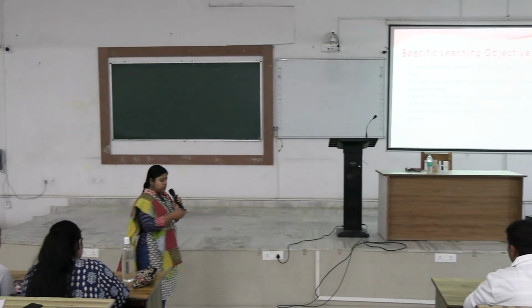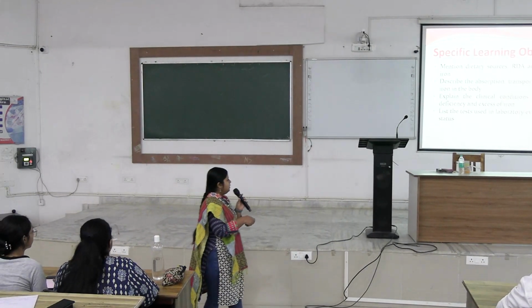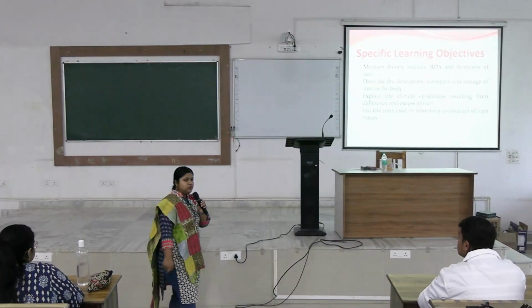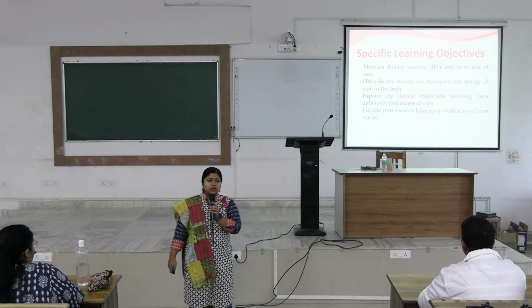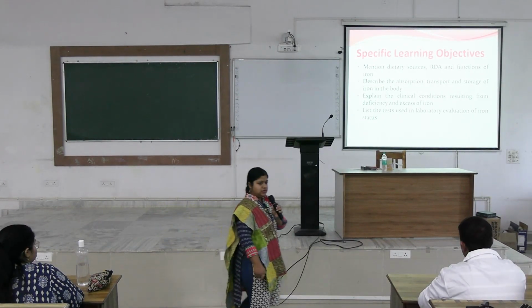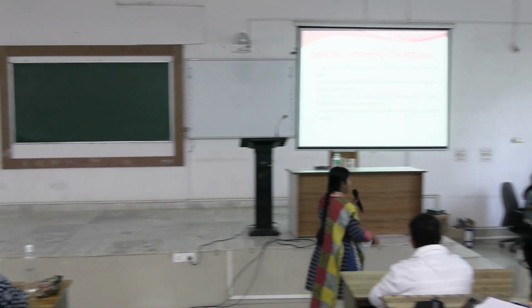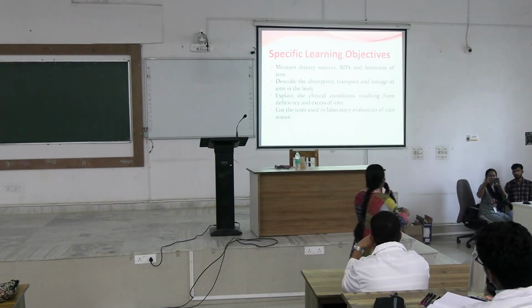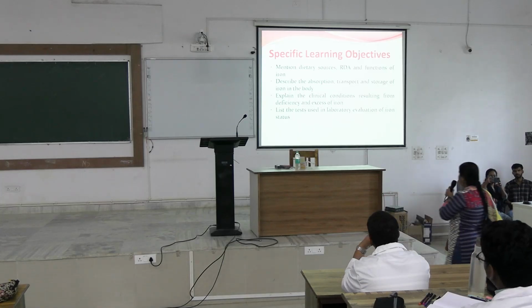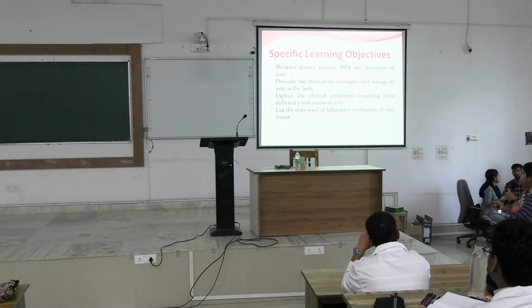So we should know what the dietary sources are, and the RDA. What is the full form of RDA? Recommended dietary allowance. Okay. And the functions of iron. Next, you should be able to describe the absorption, transport and storage of iron in the body.